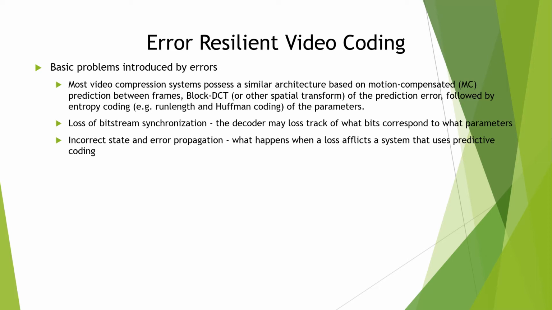The first class of problems, that is loss of bitstream synchronization, refers to the case when an error can cause the decoder to become confused and lose synchronization with the bitstream. That is, the decoder may lose track of what bits correspond to what parameters. There will be a garbled effect in the decoder actually. Like that, sound will come, and video will get stuck and you cannot see any video. The second class of problems, that is incorrect state and error propagation, refers to what happens when a loss afflicts a system that uses predictive coding.